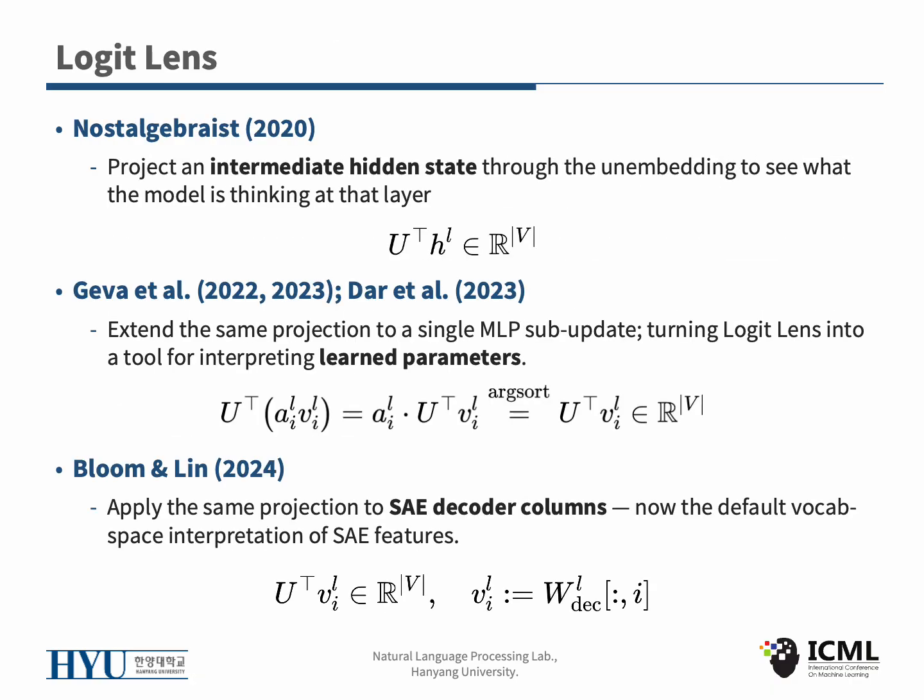Logit Lens started out as a hidden state diagnostic. You project an intermediate hidden state through the unembedding to see what the model is thinking at that layer. This is then extended to a single MLP sub-update. Since the activation only rescales the logits, the static vector alone determines the token ranking, so Logit Lens becomes a tool for interpreting learned parameters. The same projection is naturally applied to SAE decoder columns, and that's now the default vocab space interpretation of SAE features.